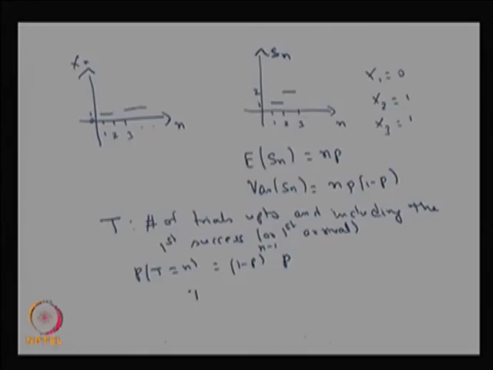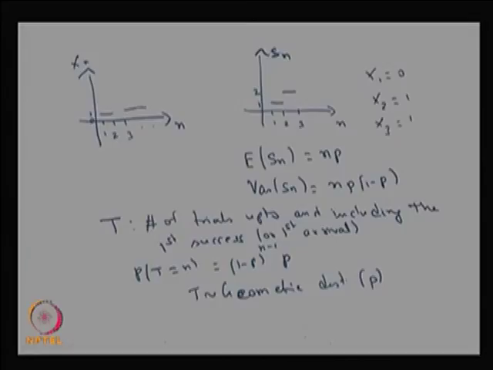Therefore, this follows a geometric distribution with the parameter p. Since you know the distribution of T, you can find the mean and variance, because the mean of a geometric distribution is 1 divided by p, and the variance of T is 1 minus p divided by p square.